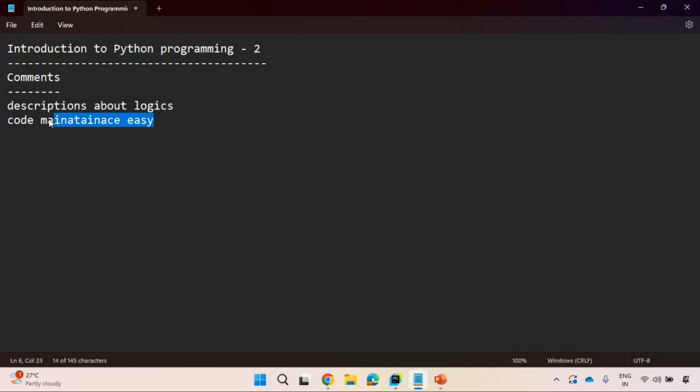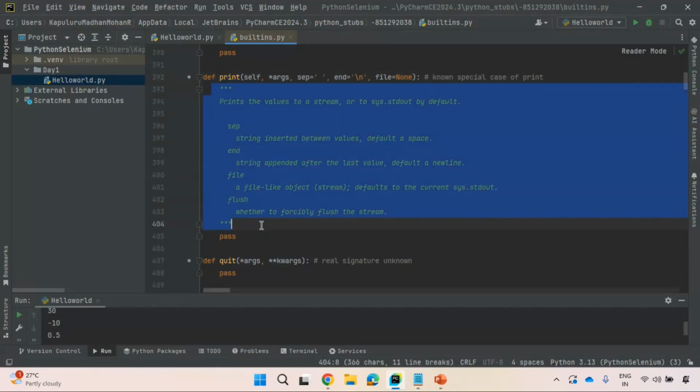The reason is, today you are developing a code. Tomorrow you will hand it over to another person, another coder, because you may be moving to another company, or you may be moving to another project in the same company. So in that case, you need to hand over this code whatever you develop to another person. What the other person needs to understand is the logic. So you need to specify some description. The same description you need to specify like this.